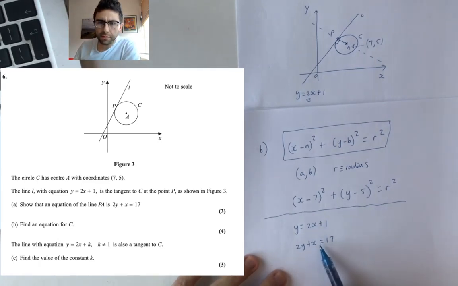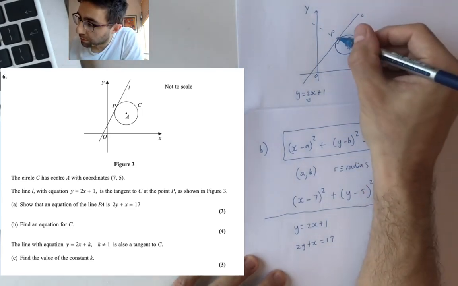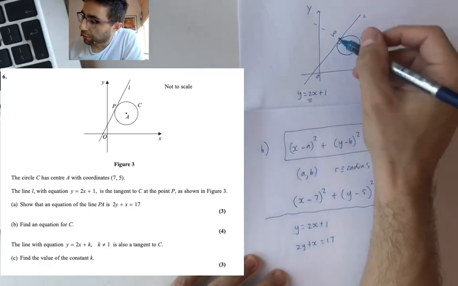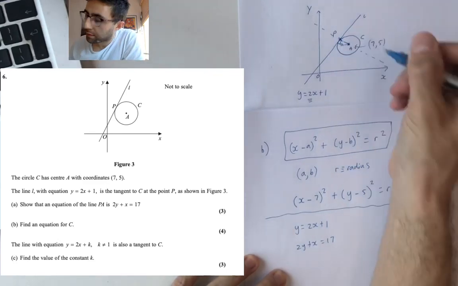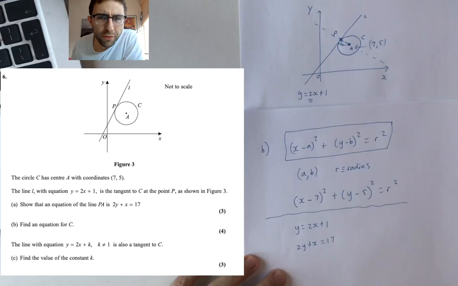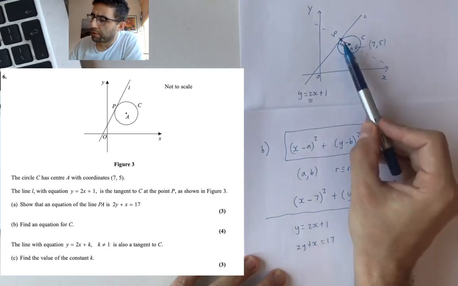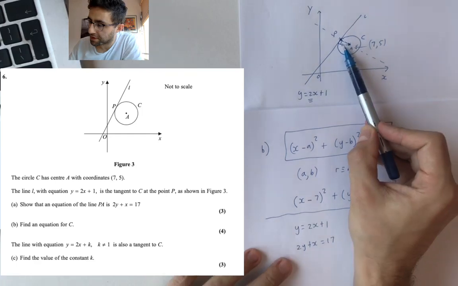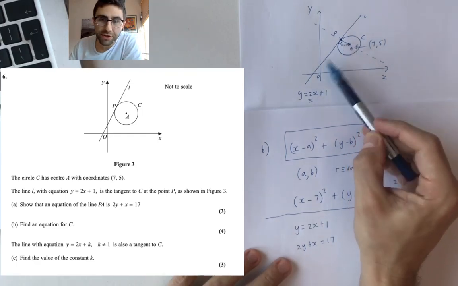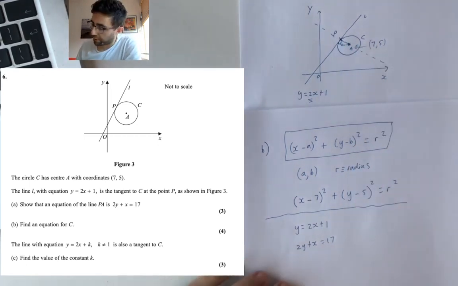If I can solve these simultaneously, I'll get this point. If I've got that point, I can use Pythagoras to work out the radius. But that's the strategy. Get where the two lines meet and then use Pythagoras to work out the radius.